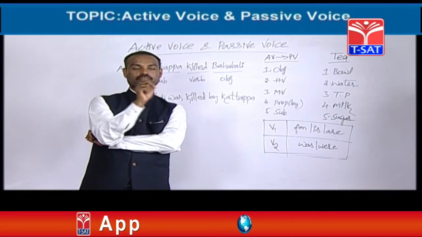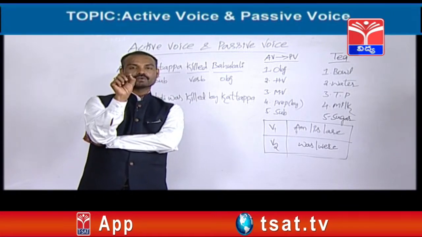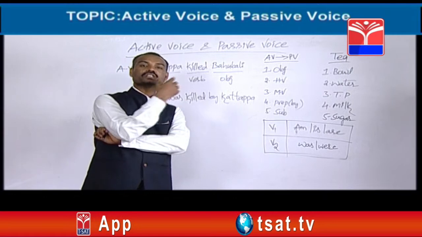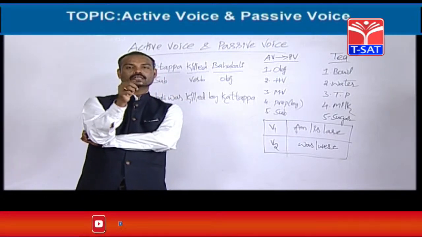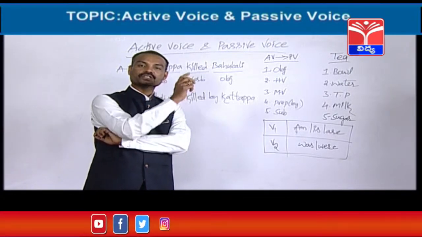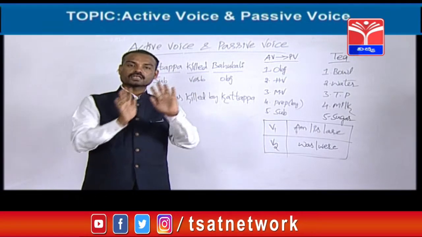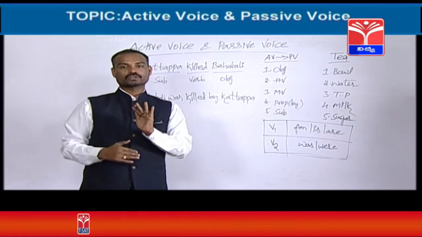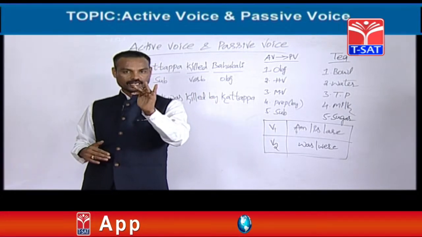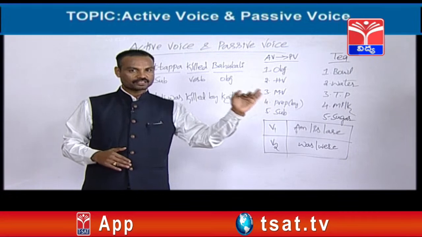Next, past 4 tenses. In past, number 1 is simple past tense. It can be changed into passivise. Past continuous, this one also can be changed into passivise. Past perfect tense, even this tense also can be changed into passivise. Next, fourth, past perfect continuous tense. It cannot be changed into passivise, friends.